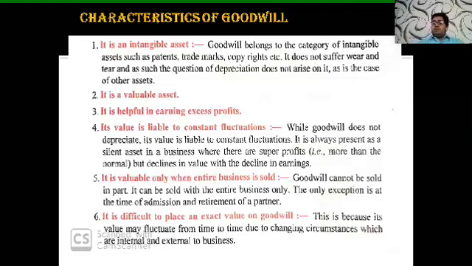Because of this your reputation may fluctuate. It is not like your company's reputation is going to increase day by day. It may be that sometimes, if you are not providing good products to the customers, your business goodwill is going to fluctuate. Okay, the next point: business goodwill is calculated only when the entire business is sold.